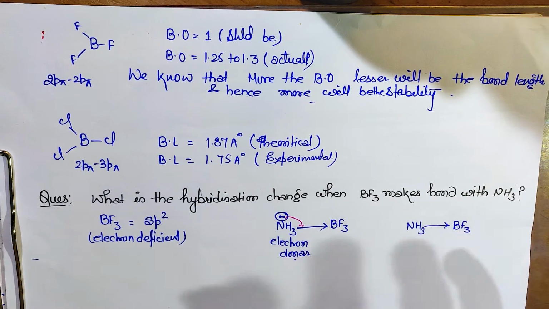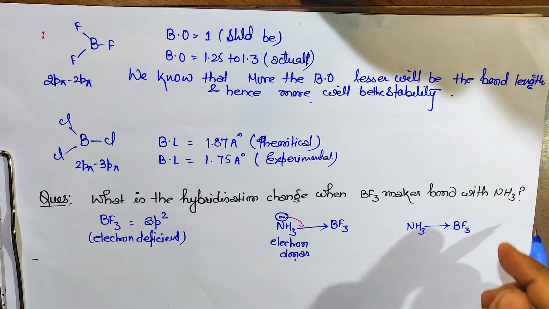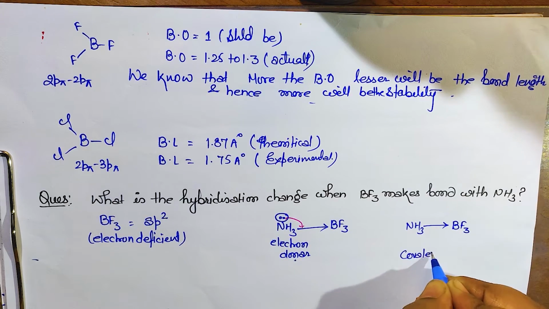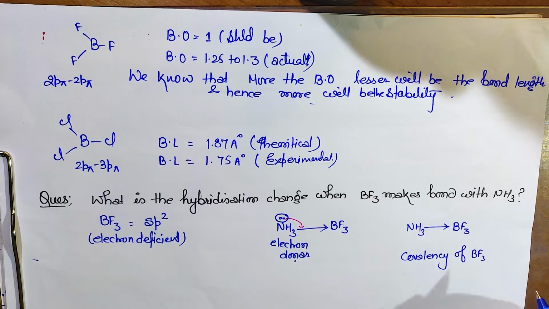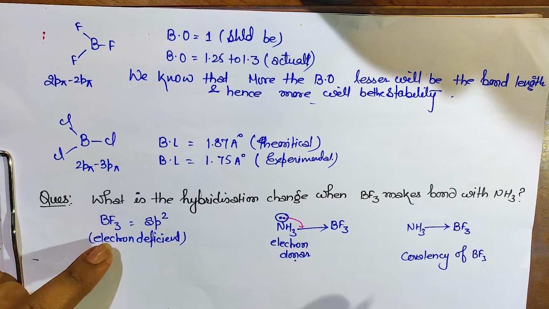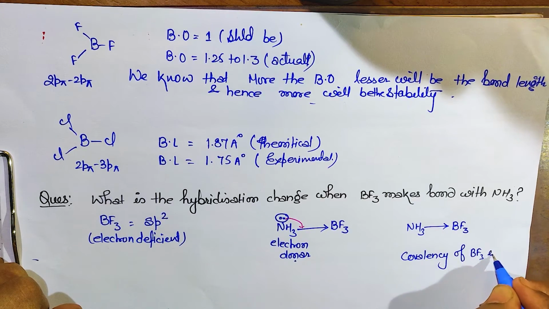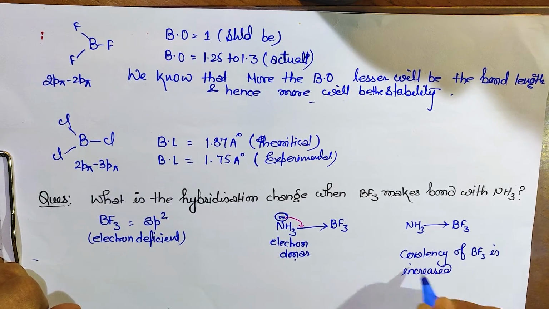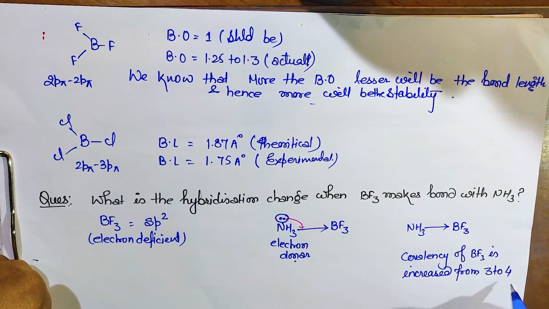So now what is the hybridization? Earlier it was sp2 only, but if you will check this, now the covalency of BF3, earlier it was 3, yes, now it is 3 and one more over here. So covalency of BF3 is increased from 3 to 4, isn't it?